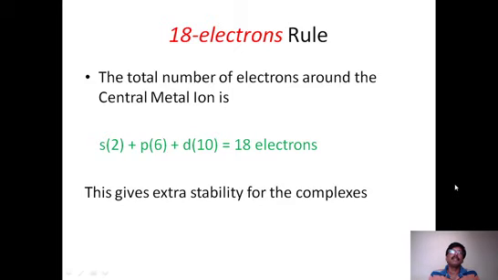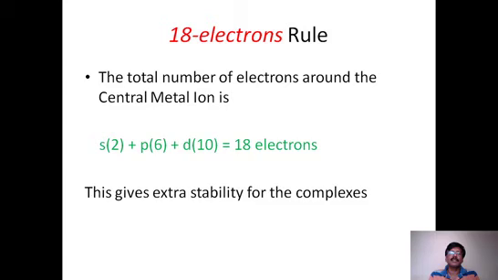Similarly, when there is involvement of d orbitals, because in complexes, in carbonyls, and of course in nitrosyls also, since d orbitals are also involved, 10 electrons more are added. So altogether 18 electrons means s orbital 2 electrons, p orbital 6 electrons, d orbital 10 electrons. Total is 18 electrons. So each central atom must contain 18 electrons to get more stability. That is the idea of the 18 electron rule.